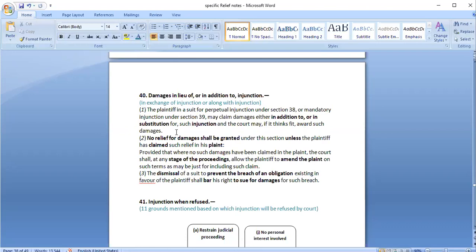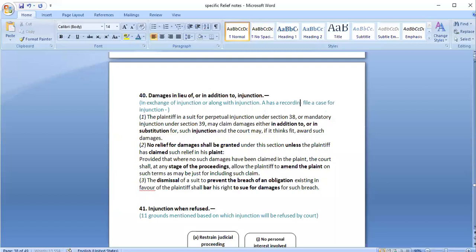So for example, a person wants to file a case in court for injunction, and ask the court to stop a particular person from doing a particular kind of behavior. So what A might do is that A can file a case for injunction and ask the court to pass an injunction, maybe a perpetual injunction or a mandatory injunction, that this person should not continue with this kind of behavior.